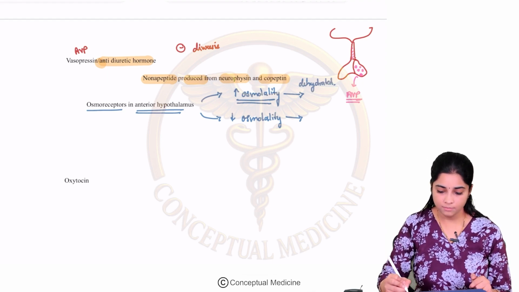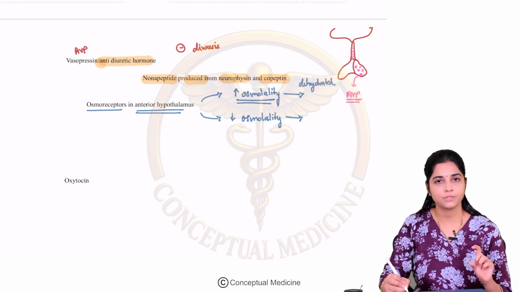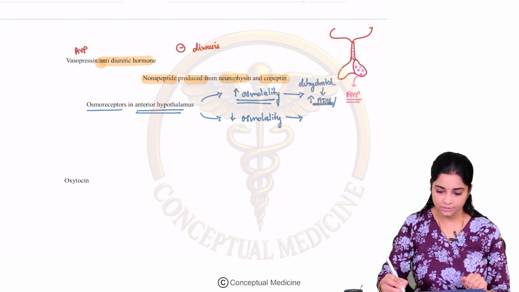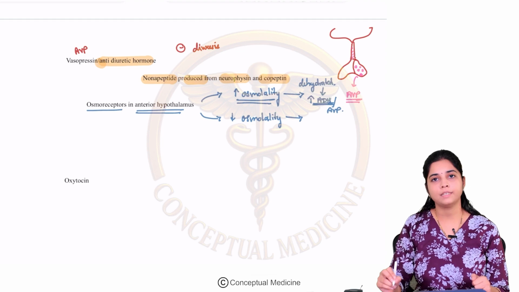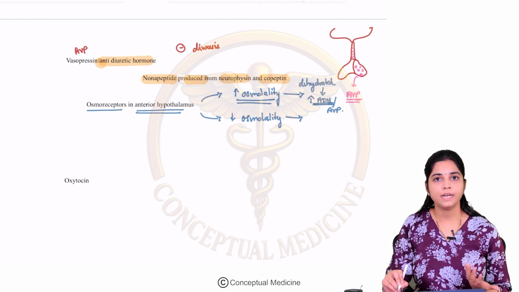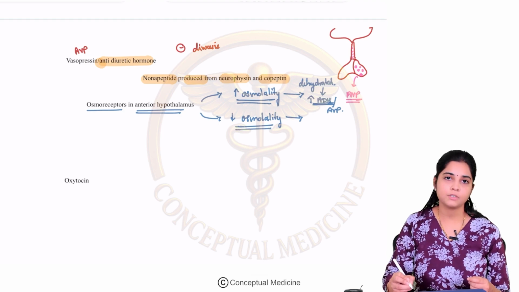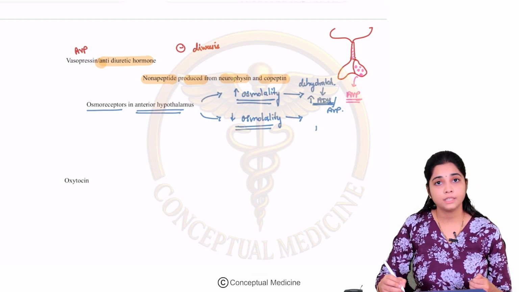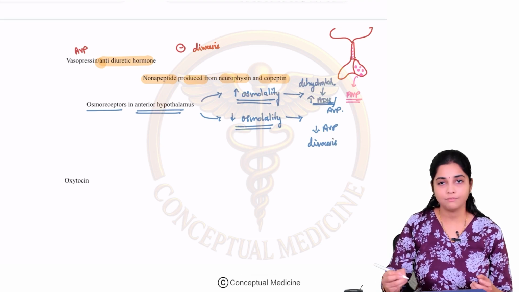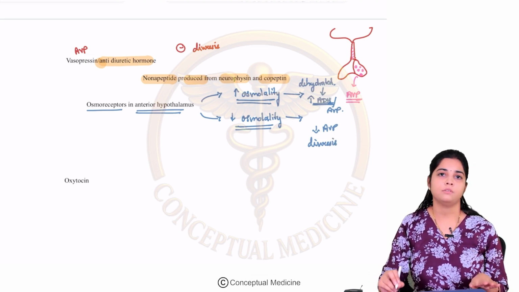So this will cause stimulation of your anterior hypothalamus. The osmostat is stimulated and there will be increased production of ADH or AVP, so that it helps in restoring your volume. So in a dehydrated patient, there will be increased production of AVP. Whenever there is a decrease in the serum osmolarity, there will be a decrease in your antidiuretic hormone. So there will be diuresis, which means they are well hydrated. So this is your basic functioning.